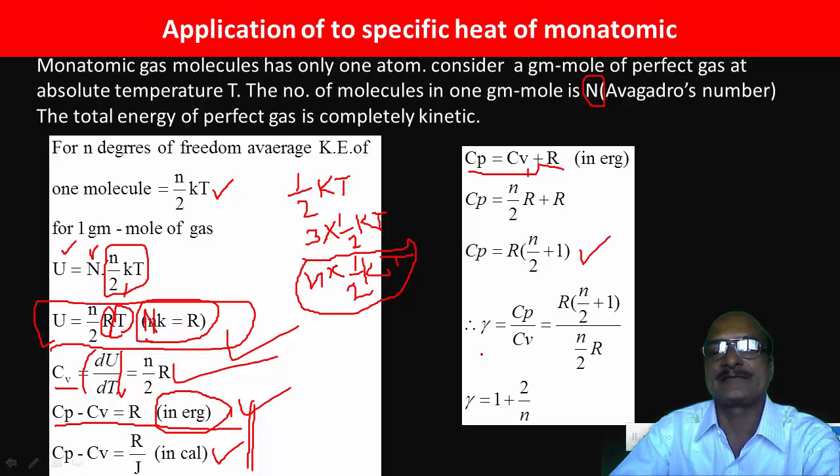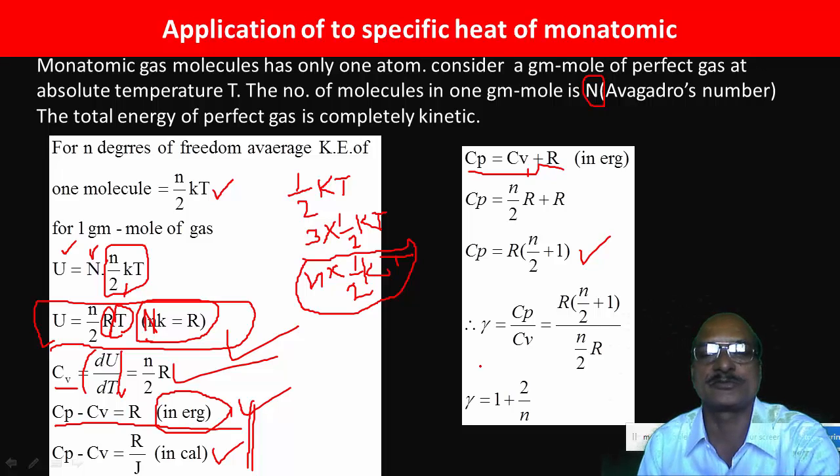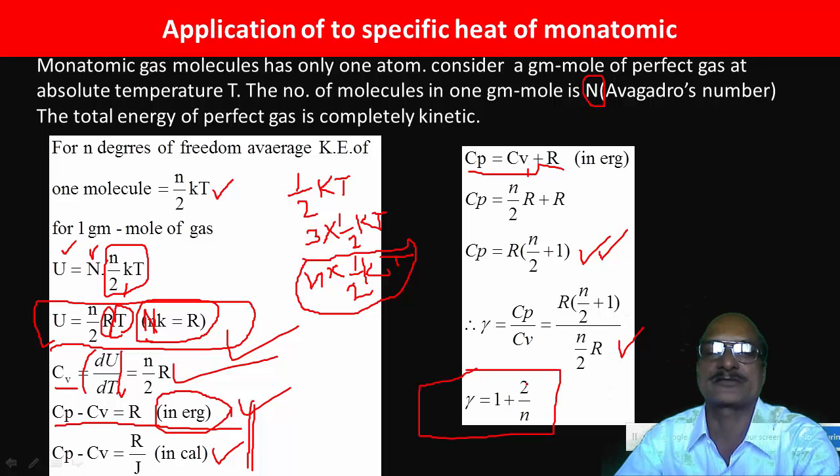Or we write the gamma. What is gamma? That is called the ratio of specific heats at constant pressure and constant volume. So this gamma, the ratio of specific heats Cp to Cv, is equal to, substituting the value of Cp, R into n by 2 plus 1 divided by Cv, that is n by 2 R. After simplification, we get gamma is equal to 1 plus 2 by n.